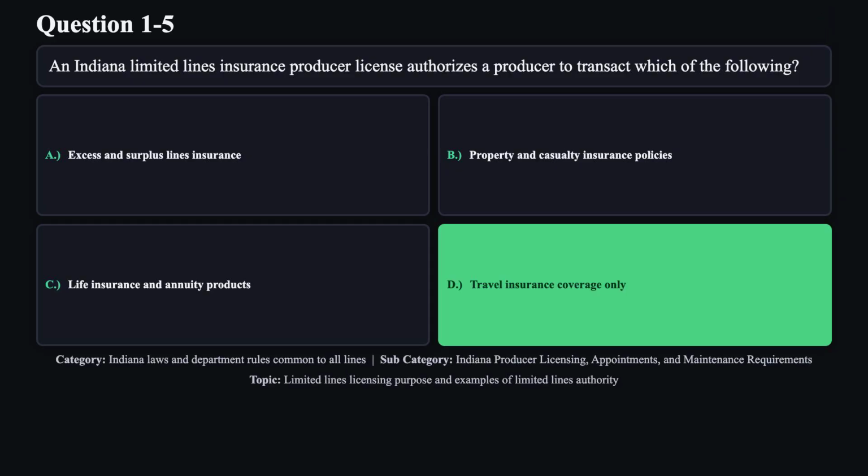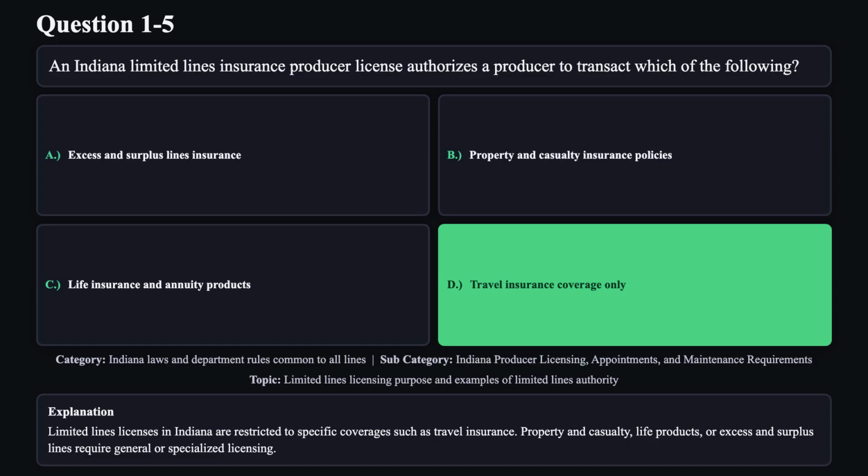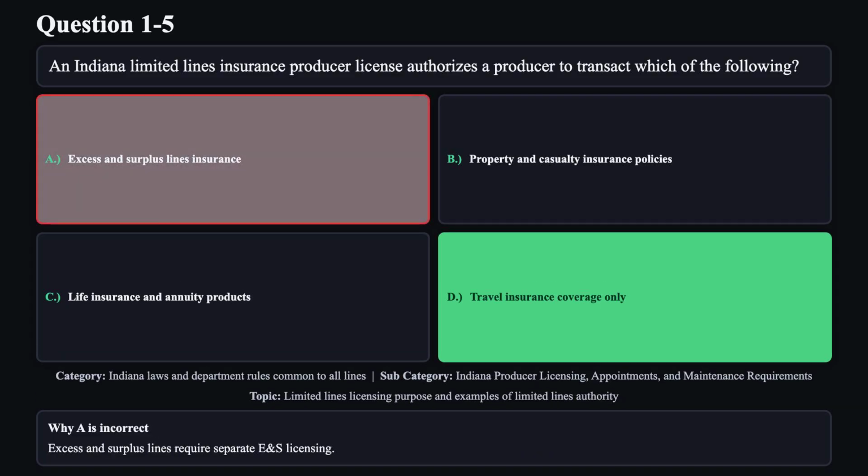The correct answer is D. Limited lines licenses in Indiana are restricted to specific coverages such as travel insurance. Property and casualty, life products, or excess and surplus lines require general or specialized licensing. Reason A is not correct. Excess and surplus lines require separate E and S licensing.